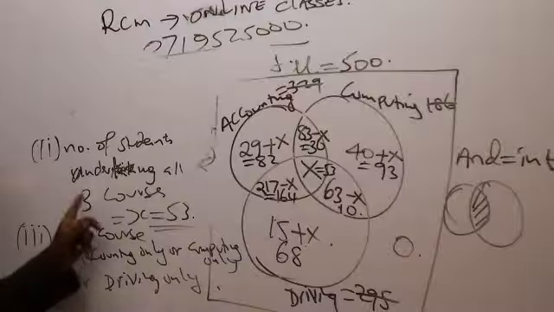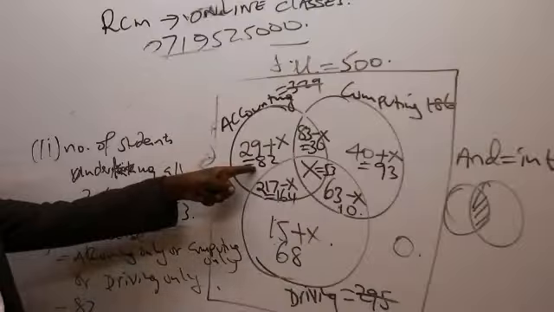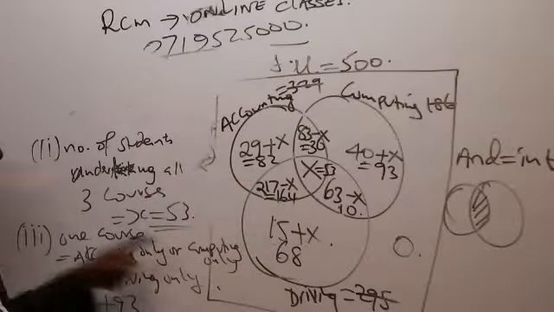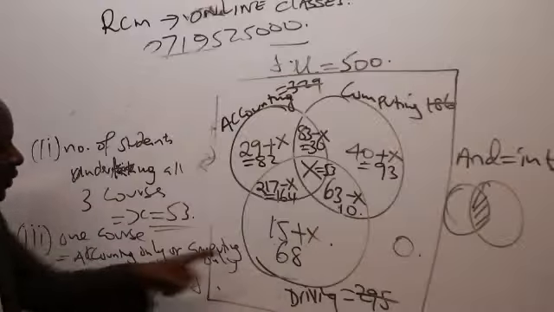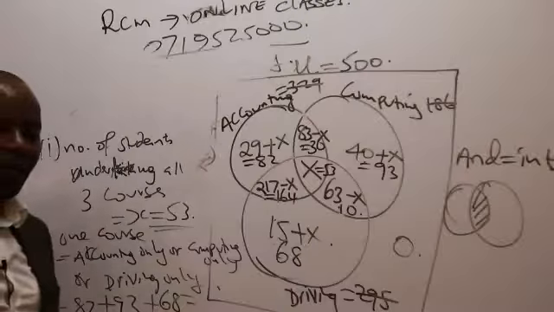So accounting only, ladies and gentlemen, is 82. Computing only is 93, or means you add. Or driving only, which is 68. So could you kindly combine everything and give me an answer there?